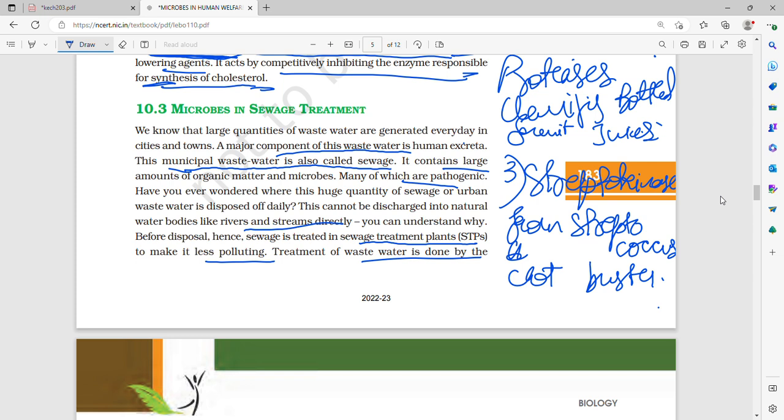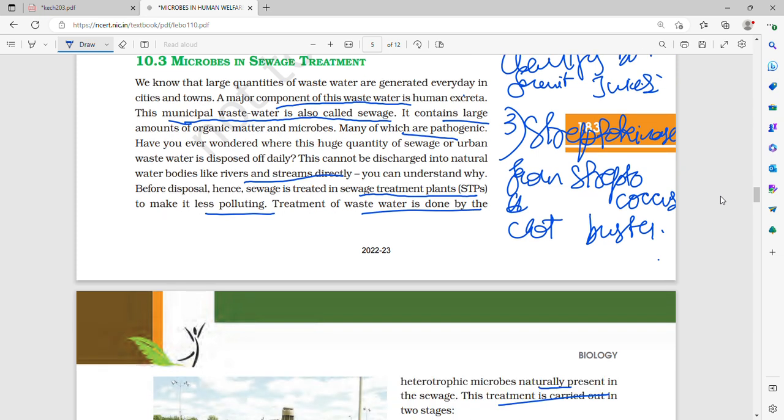Now, microbes in sewage treatment. We know that large quantities of wastewater are generated every day in cities and towns. A major component of this wastewater is human excreta. The municipal wastewater is called sewage. It contains large amounts of organic matter and microbes, and many of these are pathogenic.